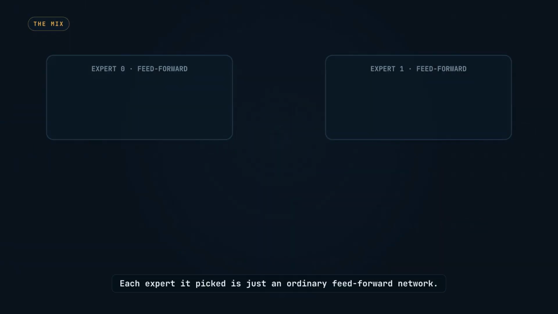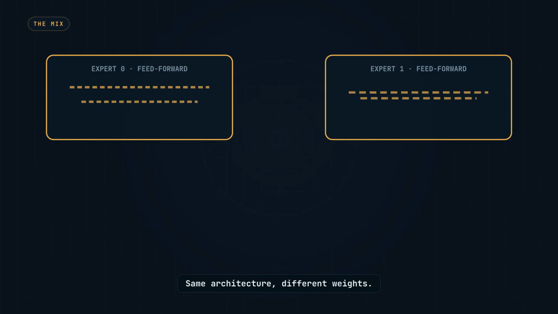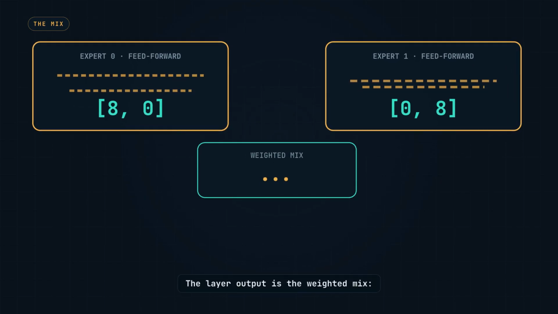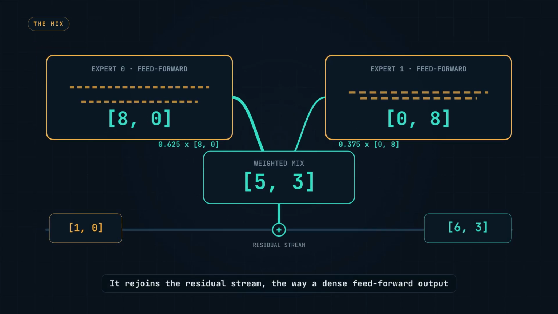Each expert it picked is just an ordinary feedforward network. Same architecture, different weights. Expert 0 returns 8, 0. Expert 1 returns 0, 8. The layer output is the weighted mix, 0.625 times the first plus 0.375 times the second. That lands on 5, 3. It rejoins the residual stream, the way a dense feedforward output would.